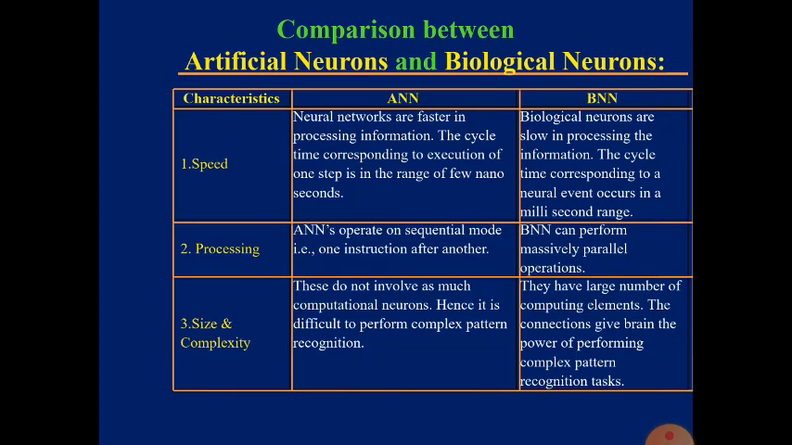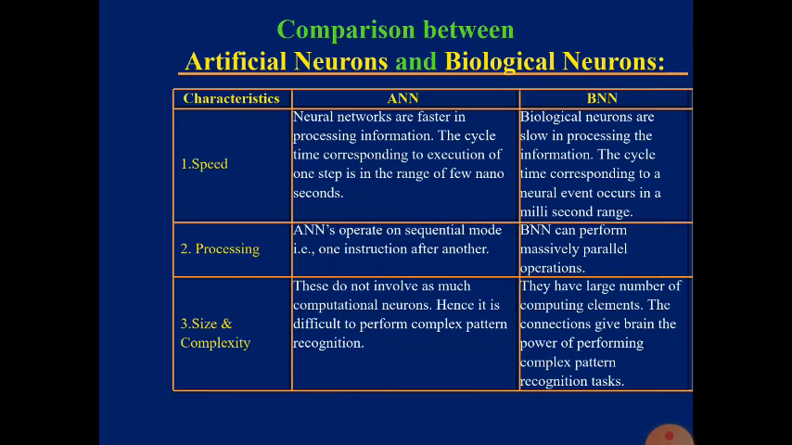Coming to the biological neural network, our human brain, we perform different operations parallelly. We human beings already know that in our brain we process multiple or different operations in parallel. So the processing is sequential in artificial neurons, whereas in biological neurons it is performed parallelly. That is the second characteristic.